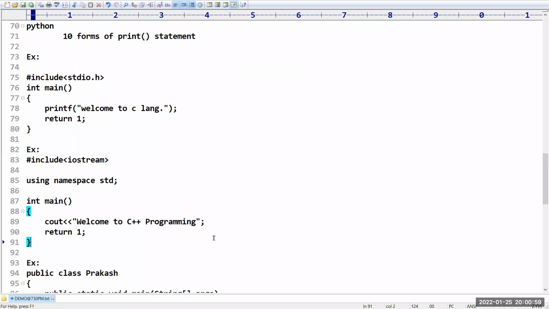Yes, correct. Namespace is something like packages only.